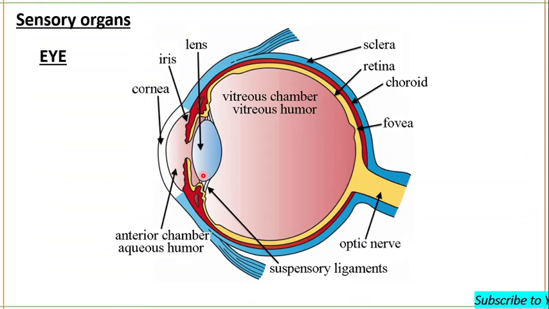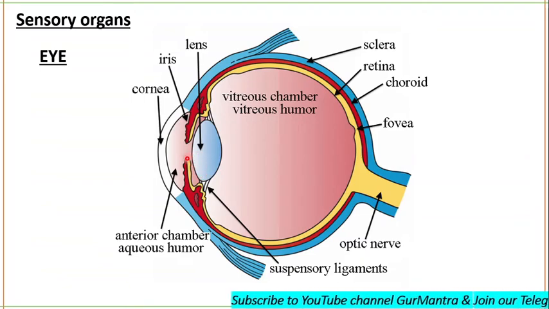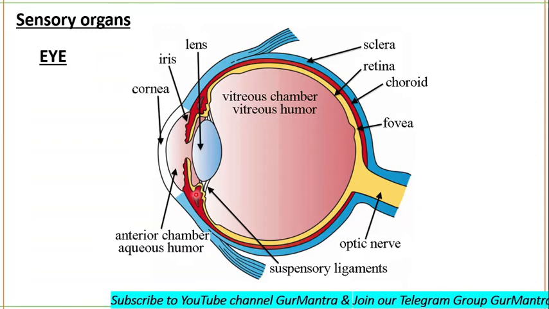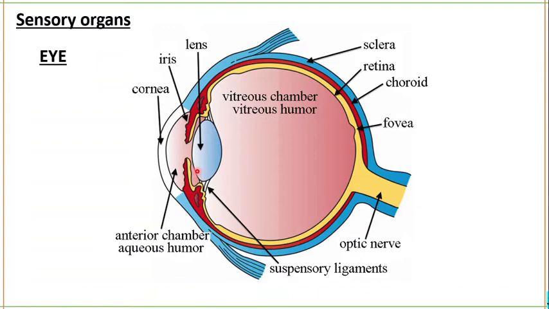The aqueous humor nourishes the cornea and iris, and it is produced by the capillary network within the ciliary body.